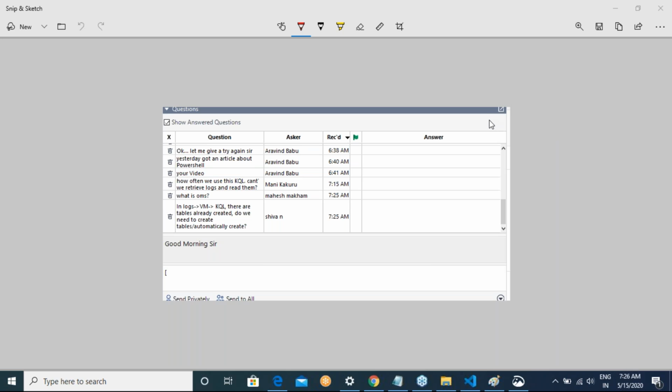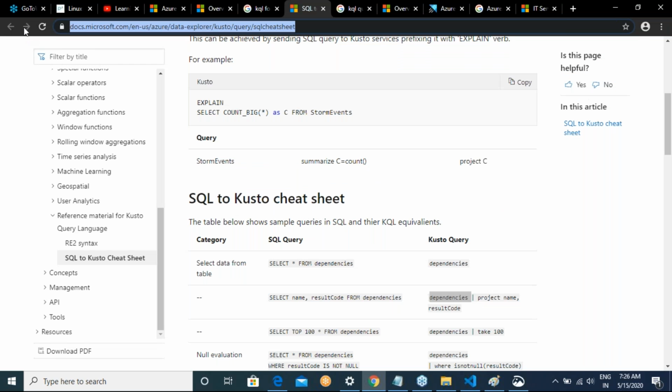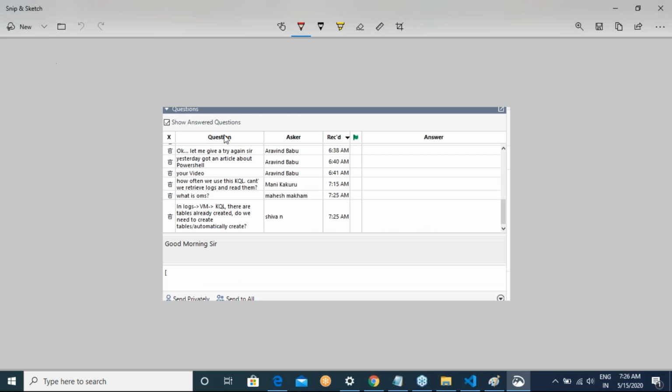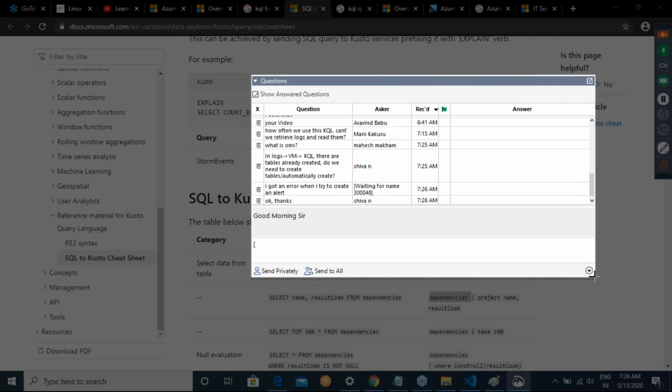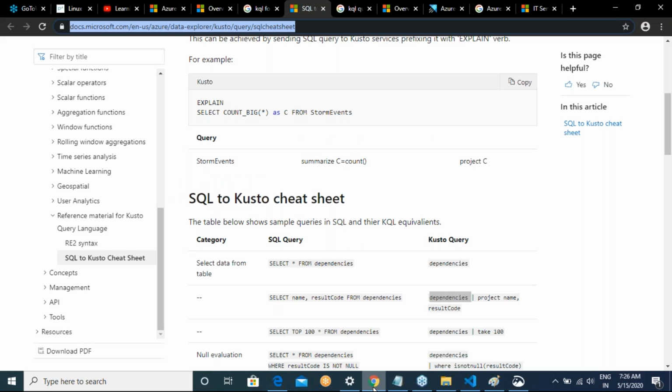I got an error when I tried to create an alert. Okay, fine. Raise a defect, sir. If you got an error, I think I've said what has to be done. Please raise a defect. I'm quite sure we know where to raise defects, right? In GitHub.com, I've shown you the Azure issues. Please go to that link and raise a defect. And please try to create it with an email with which we can identify you.